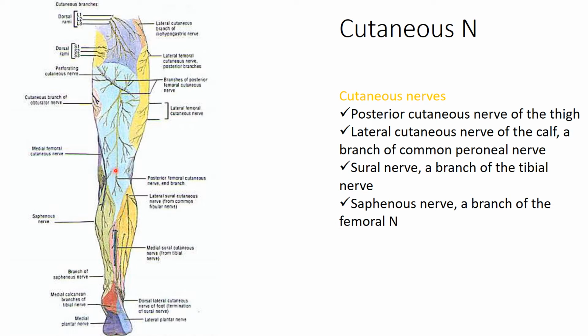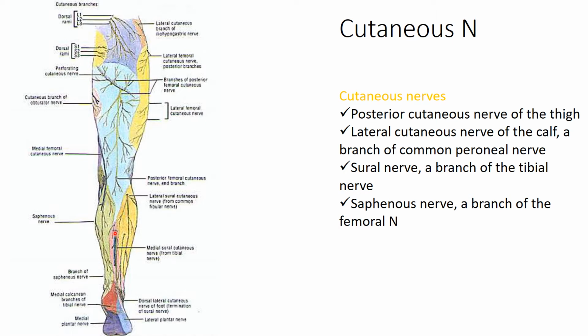this is supplied, in continuation from above, by the posterior cutaneous nerve of thigh or the posterior femoral cutaneous nerve. Now, below this, the mid calf region is supplied by the sural nerve, which is a branch of the tibial nerve, which gets a communicating branch from the common peroneal nerve also.